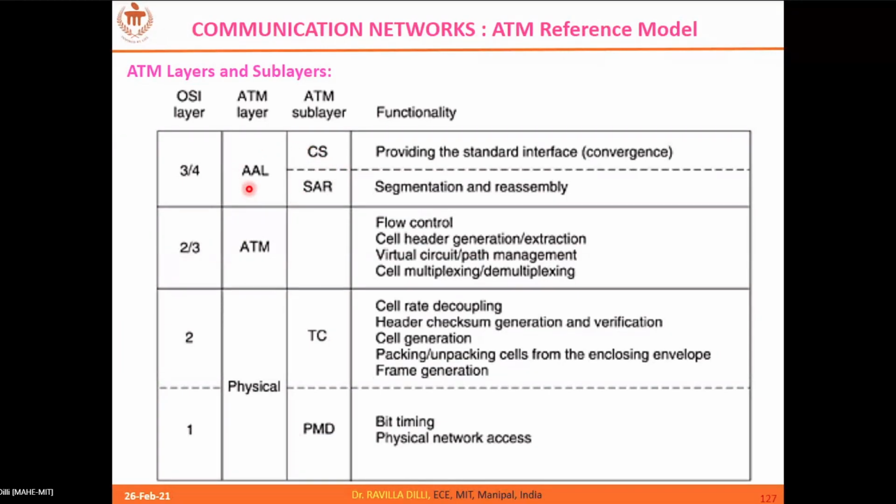Coming to the ATM adaptation layer, the functions of the convergence sublayer and SAR, segmentation and reassembly, can be equated, some of the functions, to the network layer functions of the ISO model and transport layer functions. So it's a comparison, because as I told you, ISO-OSI is the best reference model to learn and compare. So that's the actual reference model.